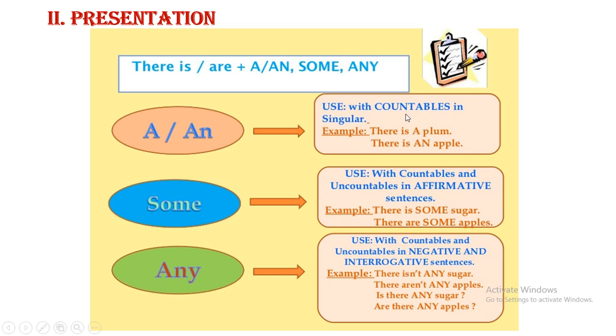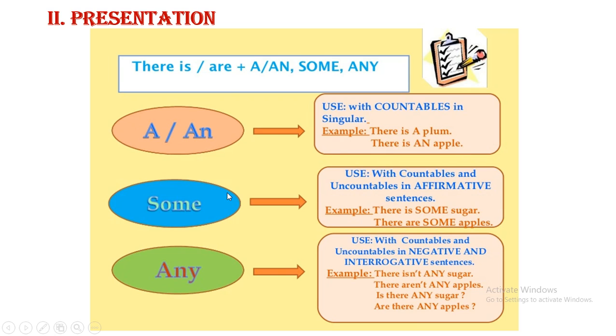If the noun is plural, you cannot put a or an. So a or an is only for a singular noun. For example, you can say there is a plum, there is an apple.